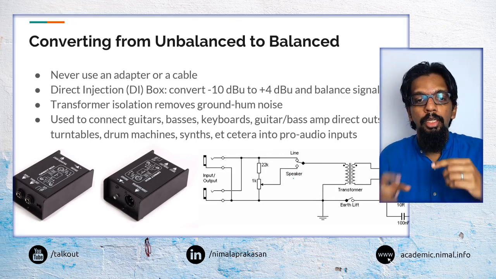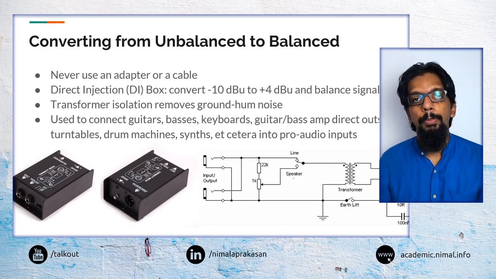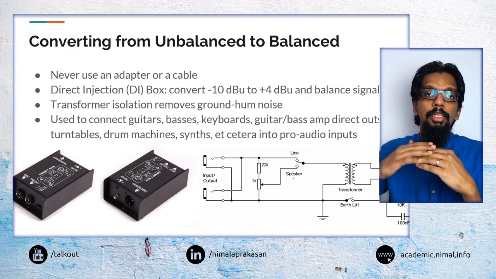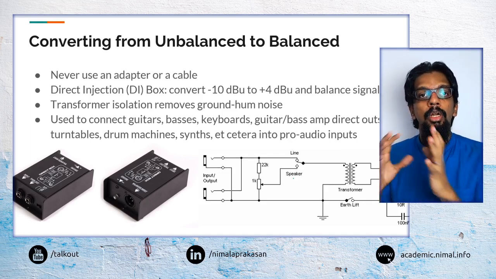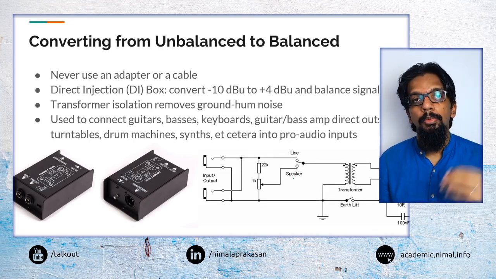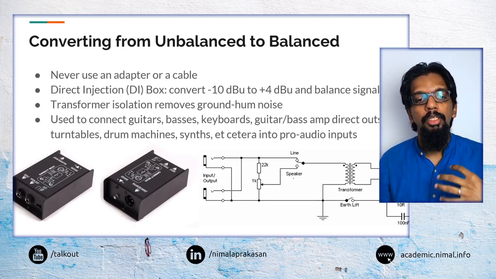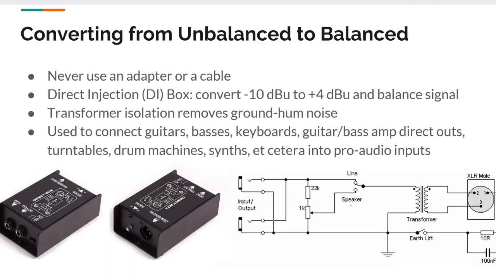It will convert it into a balanced signal by adding another layer of opposite polarity, and it will also increase the signal level, so over long distances it is carried through at a higher level compared to a lower level unbalanced signal. We will use these direct injection boxes a lot in professional applications as well.